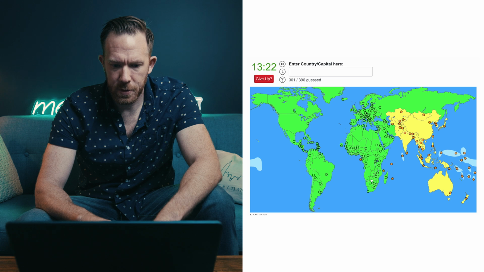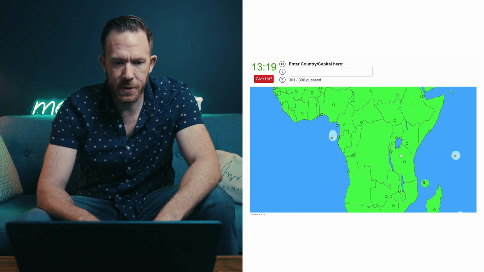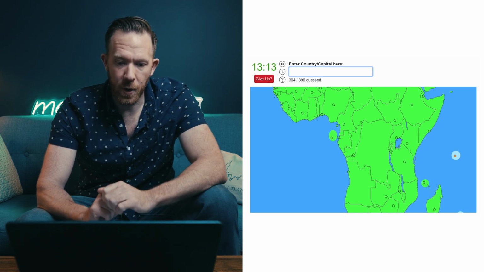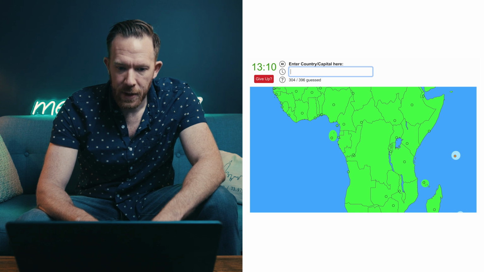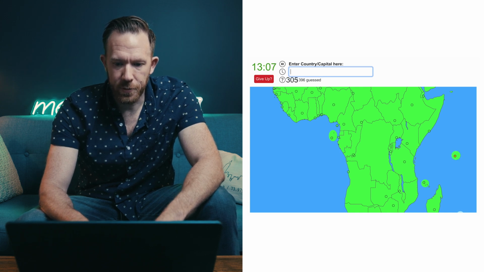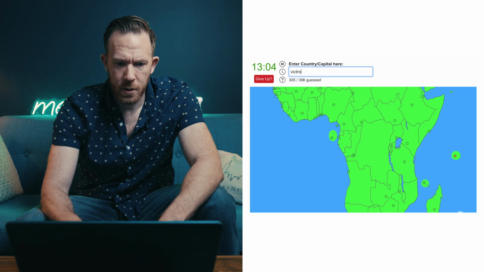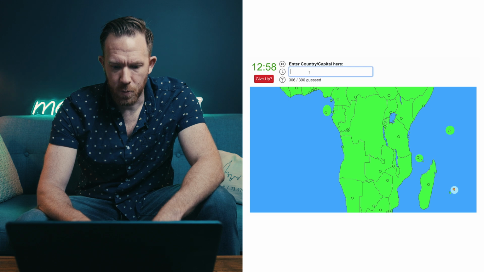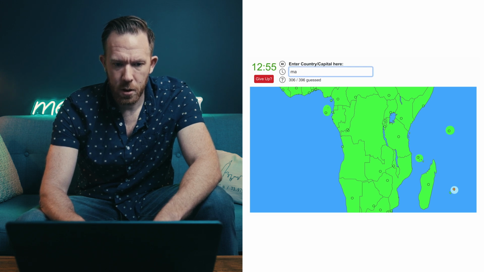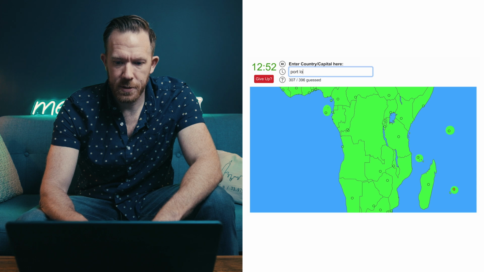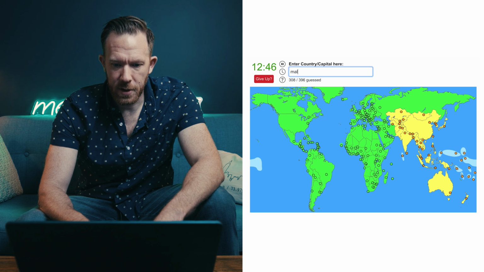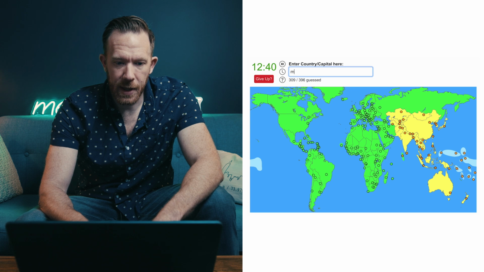Oops, Comoros was over here by Madagascar, and that was Moroni. All right, then we have Sao Tome and Principe, that's on the west coast there, and the capital is Sao Tome. Then we have the Seychelles, beautiful islands, and the capital is Victoria. What else are we missing here? Mauritius, and that is Port Louis. Voila. All right, we can grab the Maldives there, since those are kind of in the Indian area. Maldives, and the capital of that is Malé.